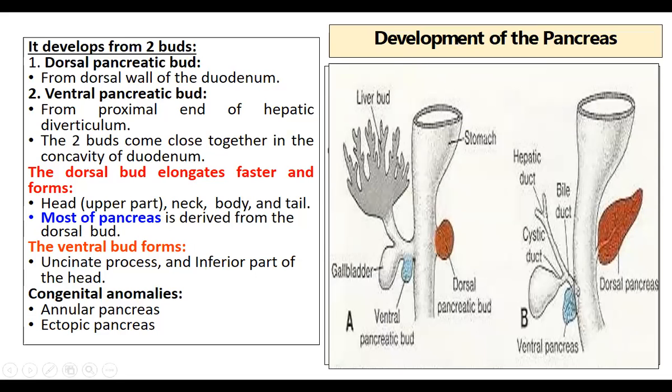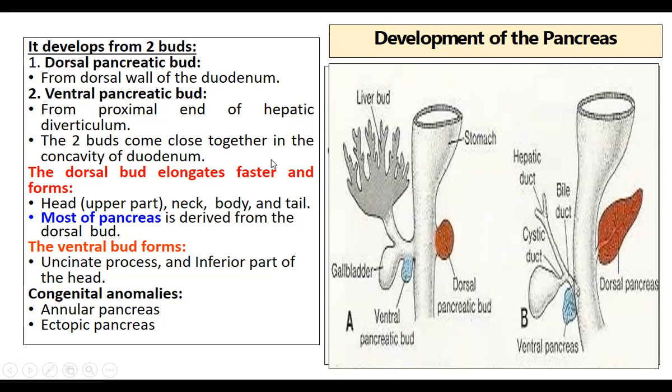Then coming to the development of the pancreas, as we saw, the pancreas forms from two buds, the dorsal pancreatic bud and the ventral pancreatic bud. The ventral pancreatic bud will be along with the hepatic duct here, and the dorsal pancreatic bud will be behind. So what are the structures formed from these pancreatic buds? The dorsal pancreatic bud develops from the dorsal wall of the duodenum. The ventral pancreatic bud forms at the proximal end of the hepatic diverticulum, as you can see here.